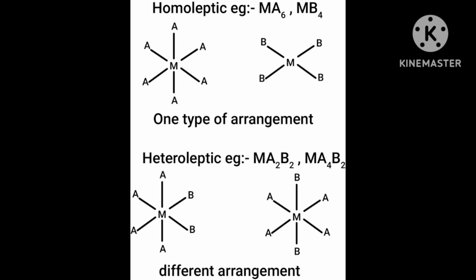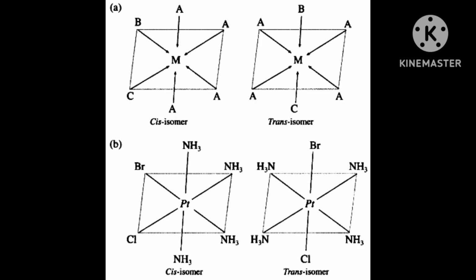Then where do they differ? They have a different spatial arrangement in space. The bonds are the same, the chemical formula is the same, but they have different spatial arrangement in space. This is the main thing about stereoisomers.